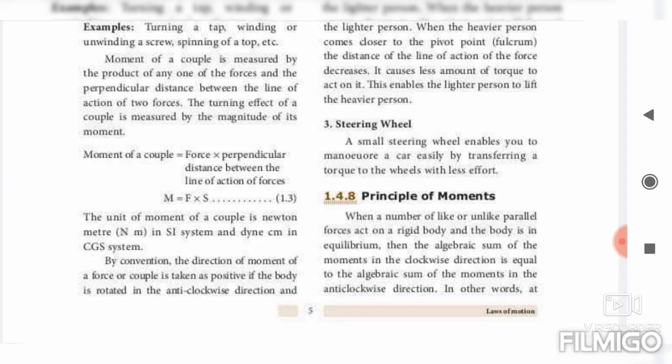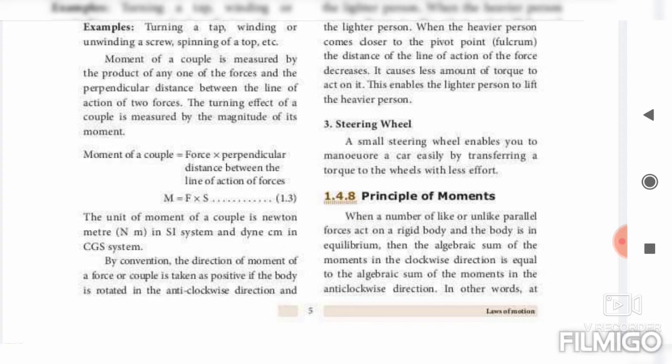Next we learn the principle of moments. Definition: when a number of like or unlike parallel forces act on a rigid body and the body is in equilibrium, then the algebraic sum of the moments in the clockwise direction is equal to the algebraic sum of the moments in the anti-clockwise direction.